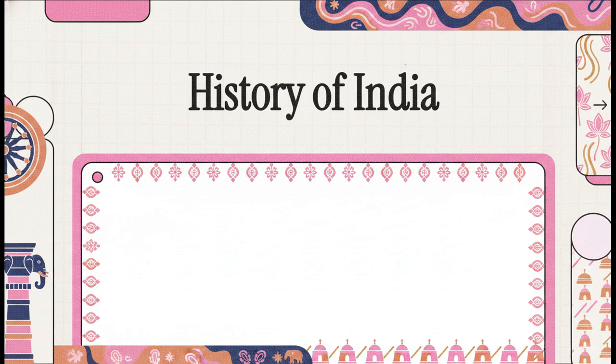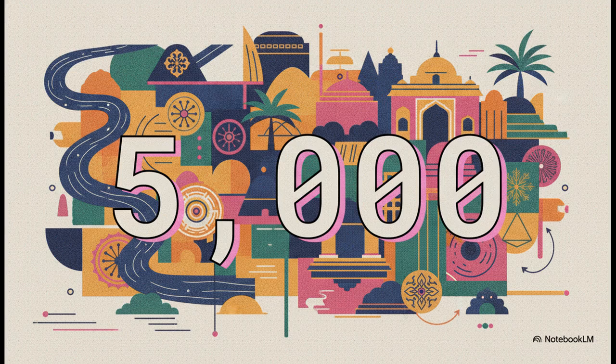Let's jump right in. Okay, so let's start with a really massive number, 5,000. India boasts over 5 millennia of continuous, unbroken history. Think about that for a second. We aren't just looking at a few centuries of development here. We're talking about a vast, continuous chain of human experience stretching all the way from the ancient Bronze Age right up to the bustling modern era.